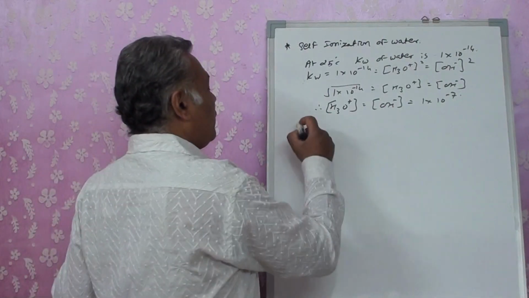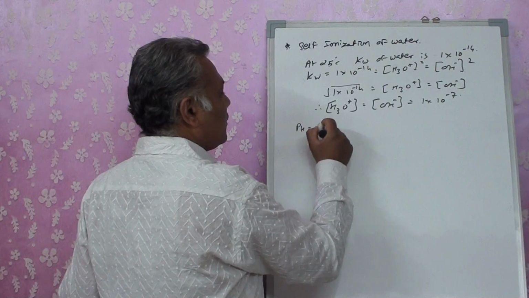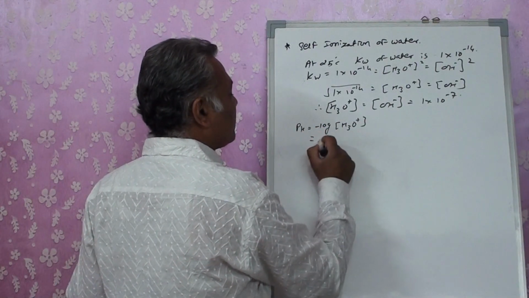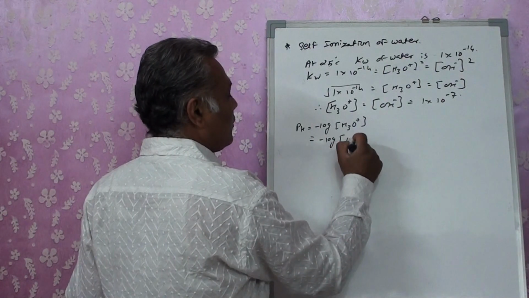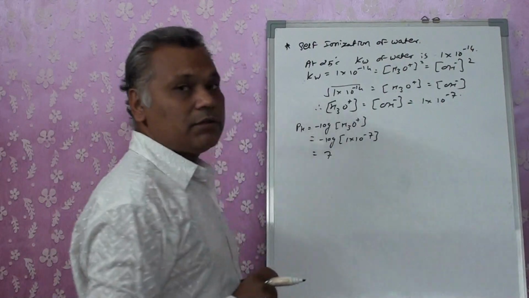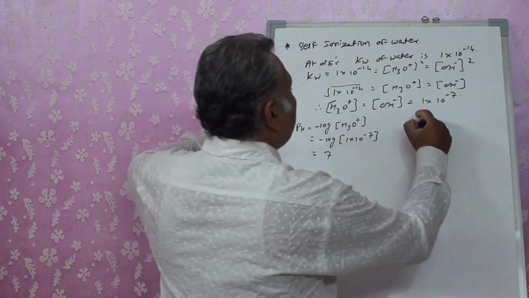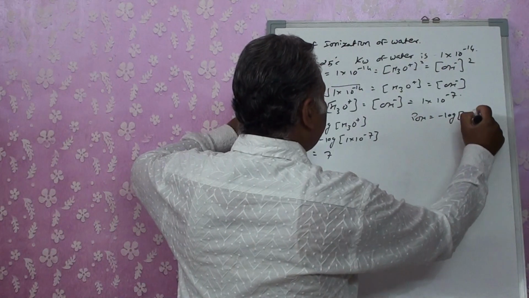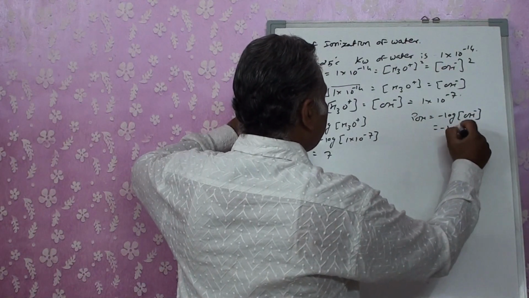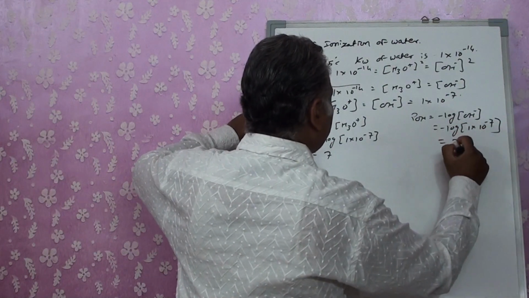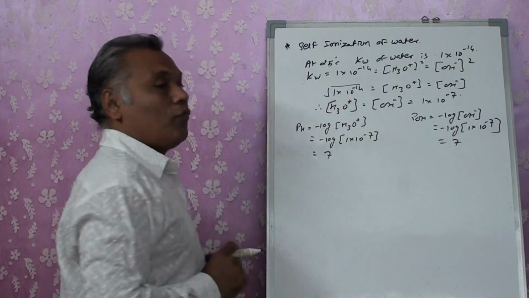Now, according to the formula of the pH, if we substitute the value, we are going to get the answer 7. Similarly, pOH, we will be getting it as 7.